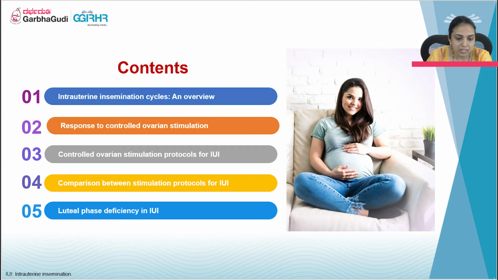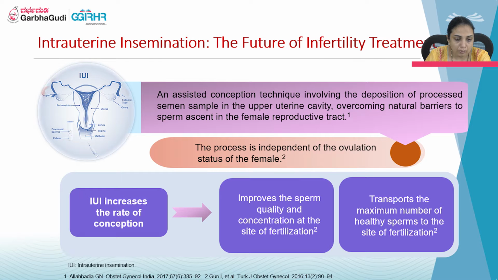Here we'll be discussing IUI, the response to the controlled ovarian stimulation, what are the protocols, and comparison between different protocols and luteal phase deficiencies. So coming to overview of IUI. It is an assisted conception technique involving the deposition of processed semen sample in the upper uterine cavity, overcoming the natural barriers to the sperm ascent in the female reproductive tract.